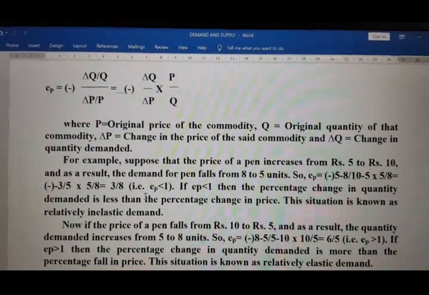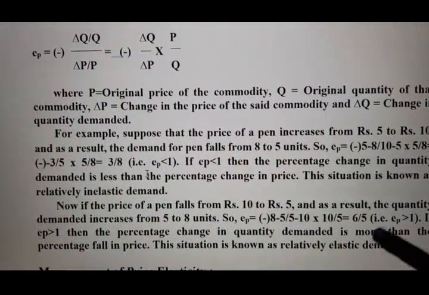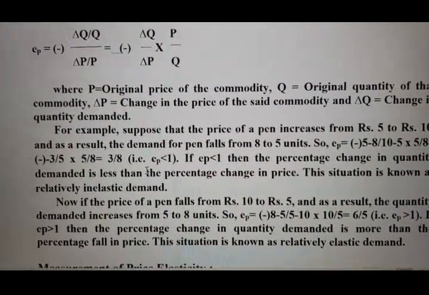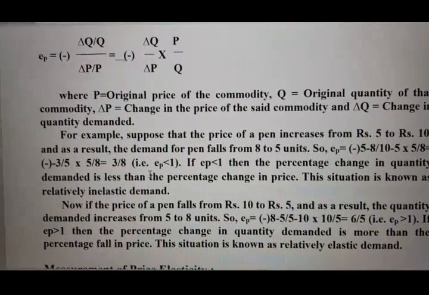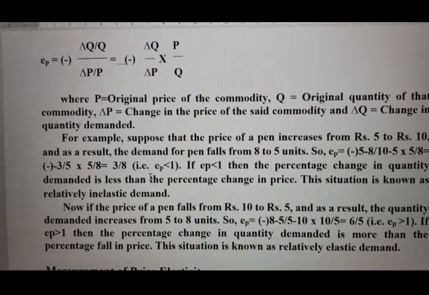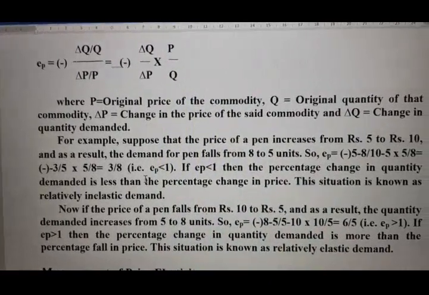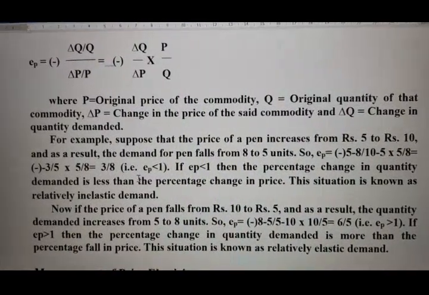So this is called relatively elastic demand, and this happens for all luxurious goods like AC, like cars. So these are the luxurious goods. For these, demand is relatively elastic. If there is a 1% fall in the price of the goods, the demand will increase more than 1%.